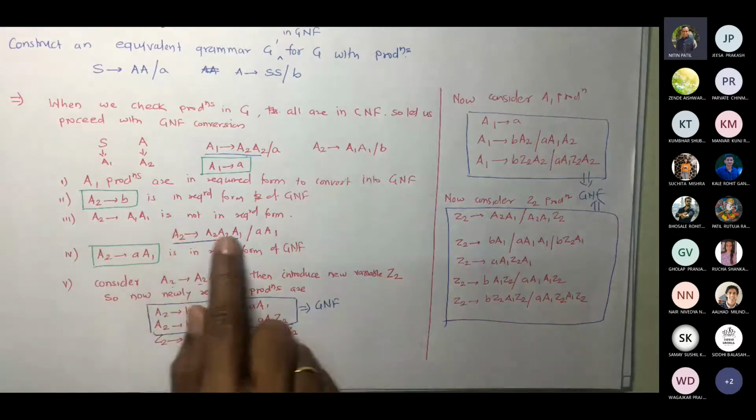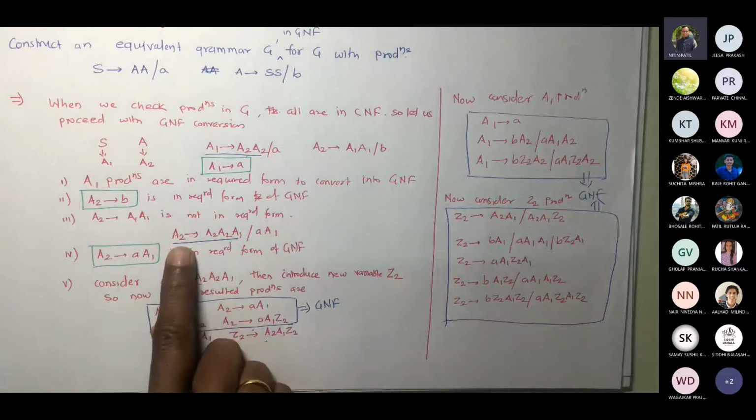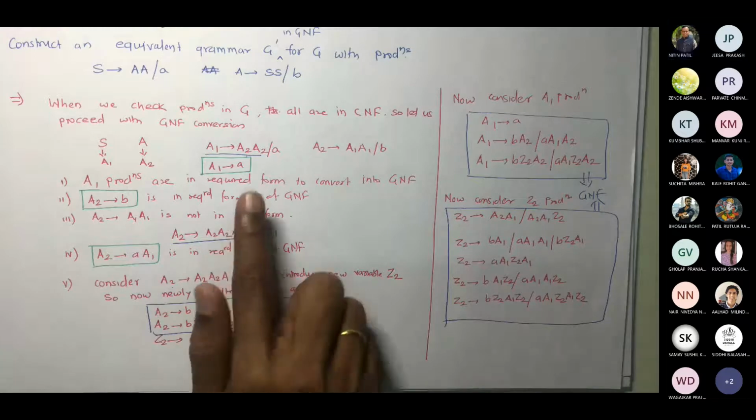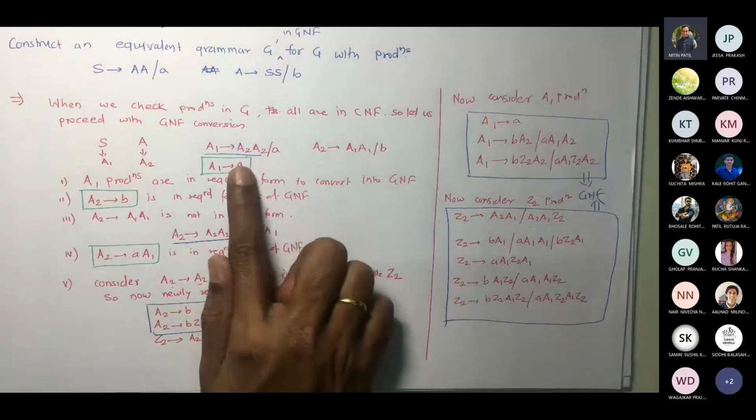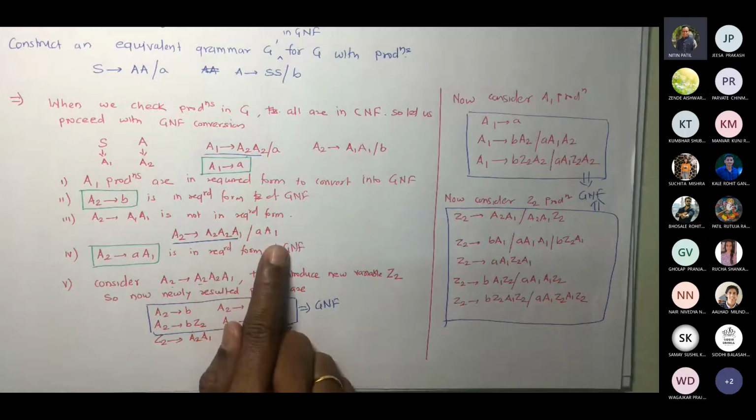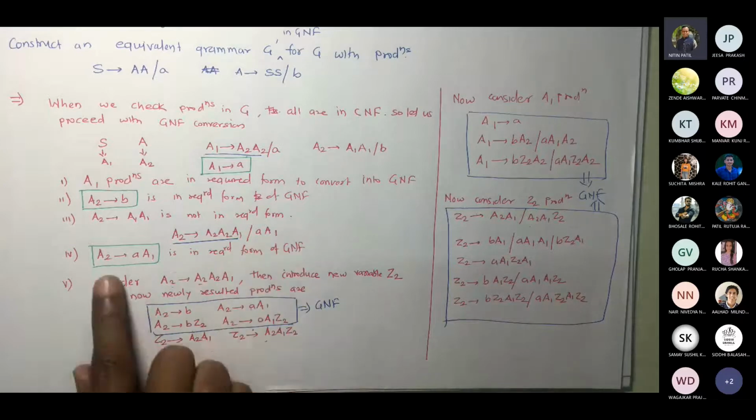So A2 gives A1 is not in the required form. So now for A2, the A1 here has a value, so you replace it with the two values of A1. You have two values of A1: A1 gives A2 and A1 gives A. So you add them here, and you get A2 A1 and A. Correct. So A2 gives A1 is in the required form.